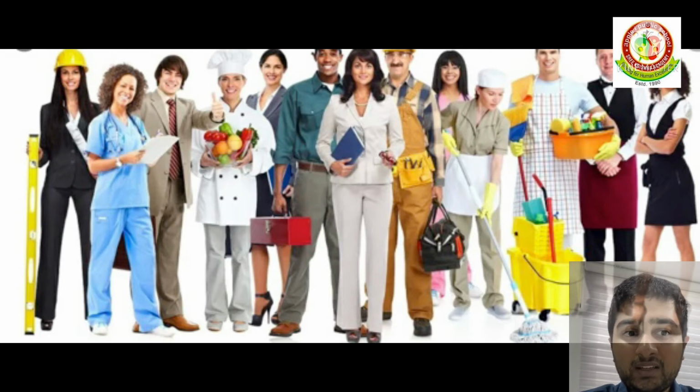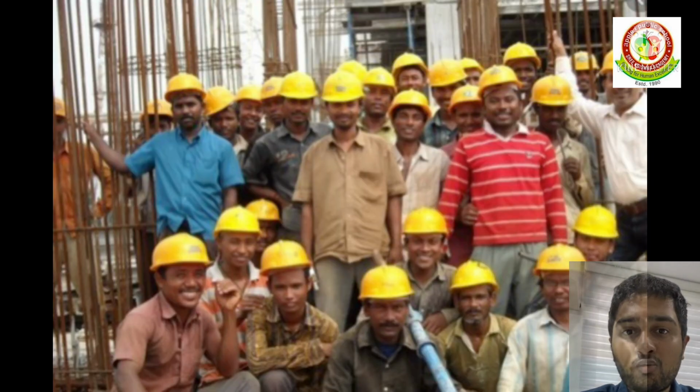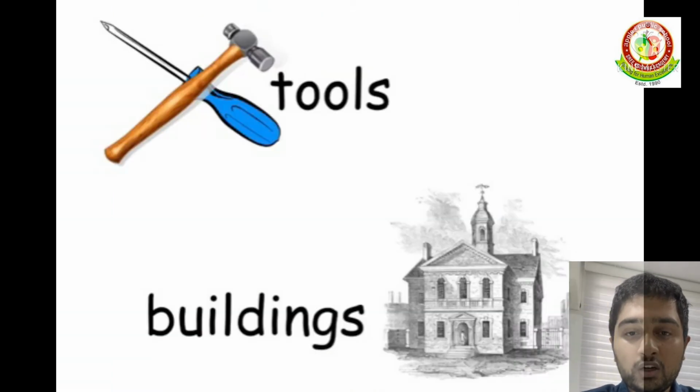Some production activities require highly educated workers to perform the necessary tasks. Other activities require only workers who do manual work. The third requirement is physical capital: tools, machines, buildings, etc.